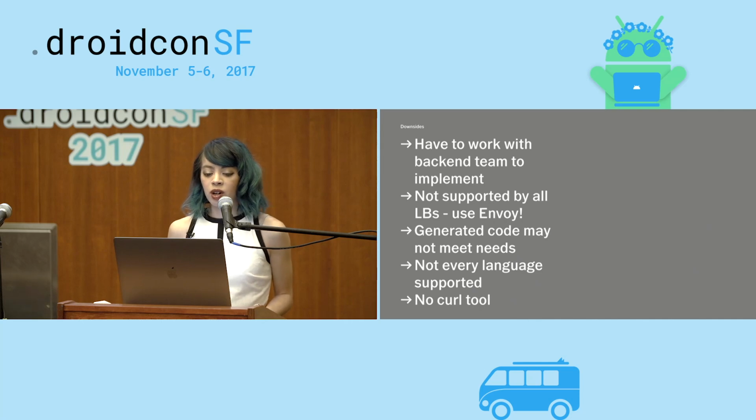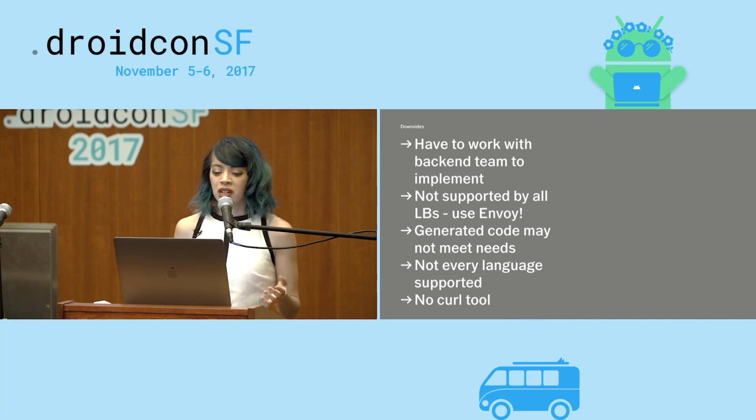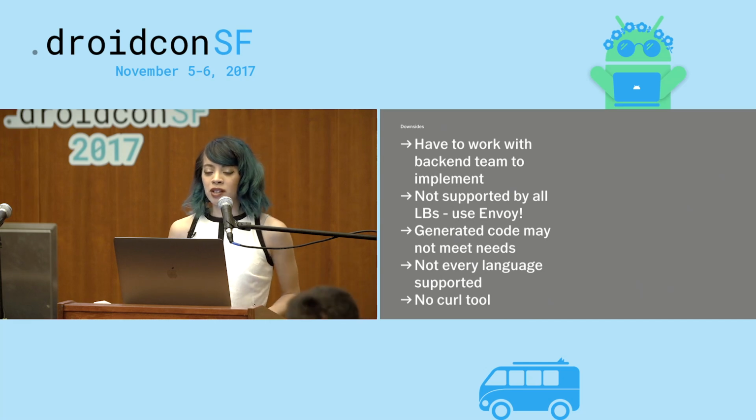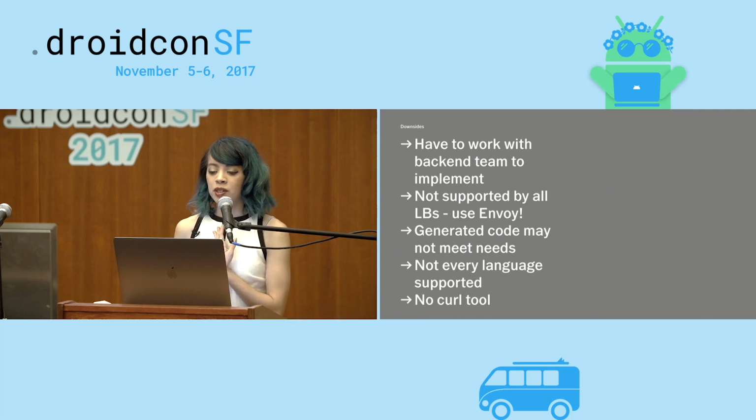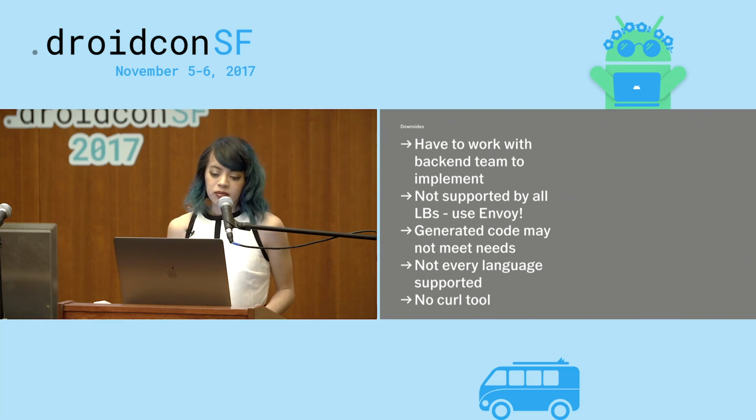Next, the generated code might not meet your needs. It's really nice if you don't have very specific things that you want out of the generated code, just getters and setters. But if you have something complicated that you're doing, it might feel like it doesn't give you everything you want. In our case, like I said, we built our own code generation plugin for our build.gradle, but that's up to you.